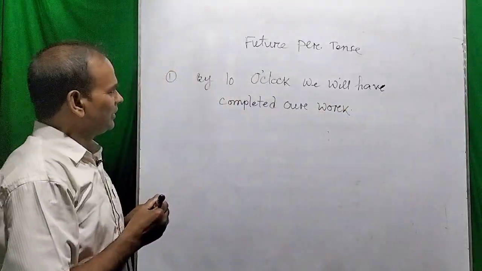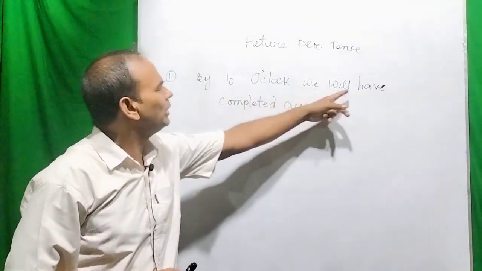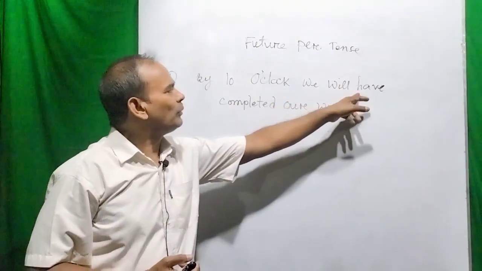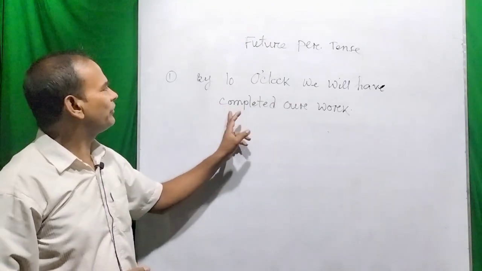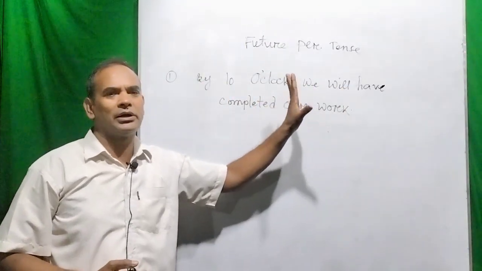Suppose, dear viewers, in this sentence you say, "By 10 o'clock we will have completed our work." So we will have future and completed perfect. So future perfect: by 10 o'clock we will have completed our work.